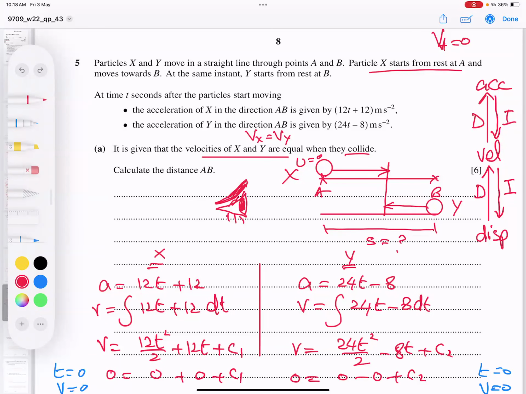So many students never concentrate. Look here, this is coming backwards, so velocity is 100% negative, and the distance must also be negative.